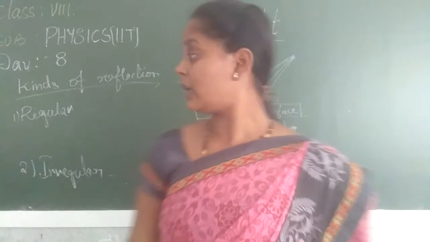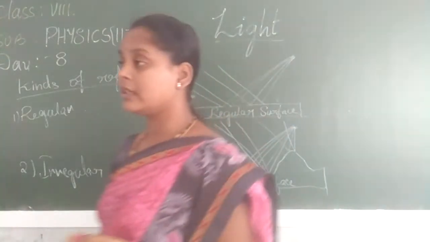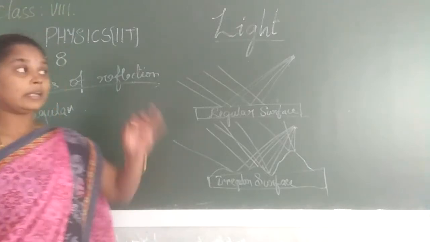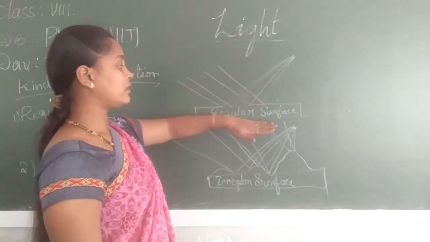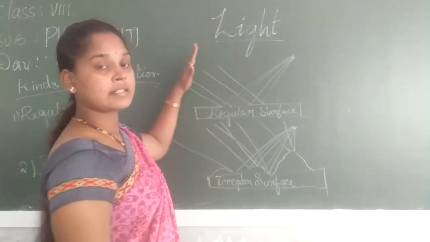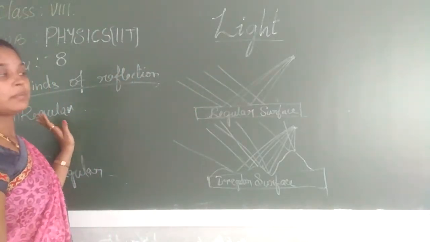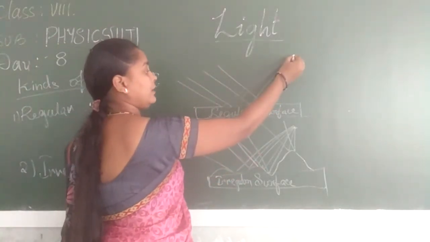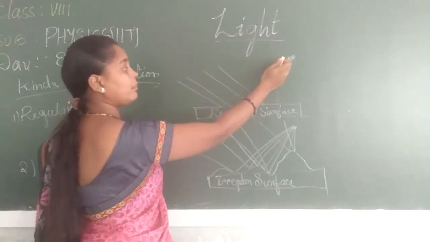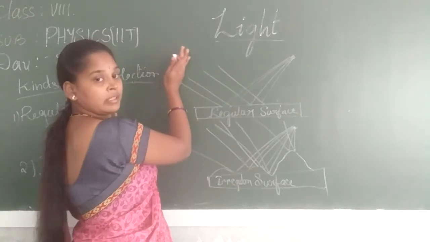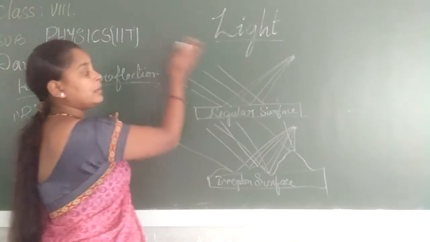So now we will be learning about regular reflection as well as irregular reflection. Regular reflection is nothing but a ray of light which strikes a regular surface with the same angle of incidence and the same angle of reflection. That means a parallel beam of light strikes the surface and reflects with the same angle. All the lines are the same: they come in a parallel beam and reflect parallel to each other.